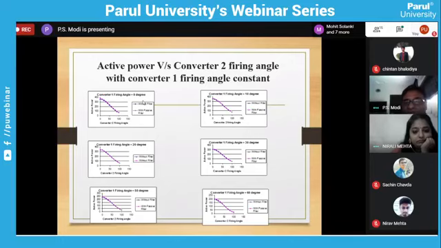There is no contribution from the passive filter for generating active power. It is not going to disturb the active power. So both are the same: active power measured without filter and active power measured with passive filter for different combinations of firing angle. So this is the one result.